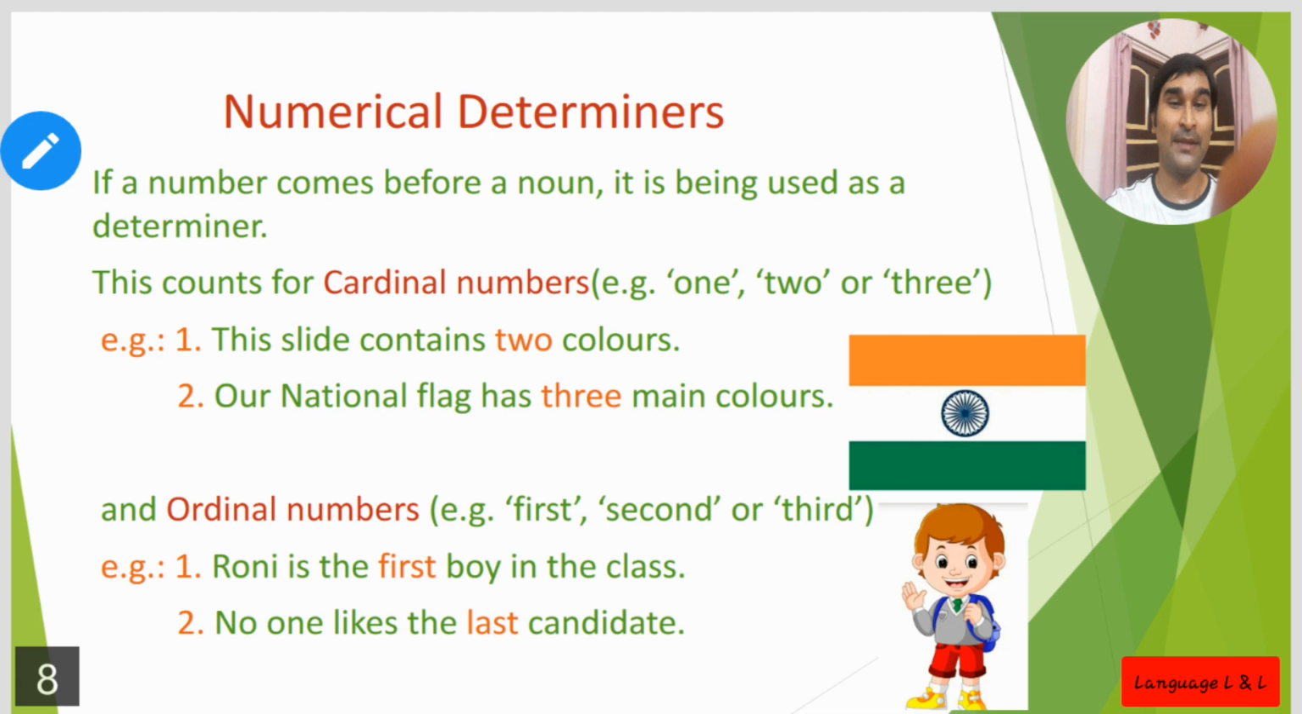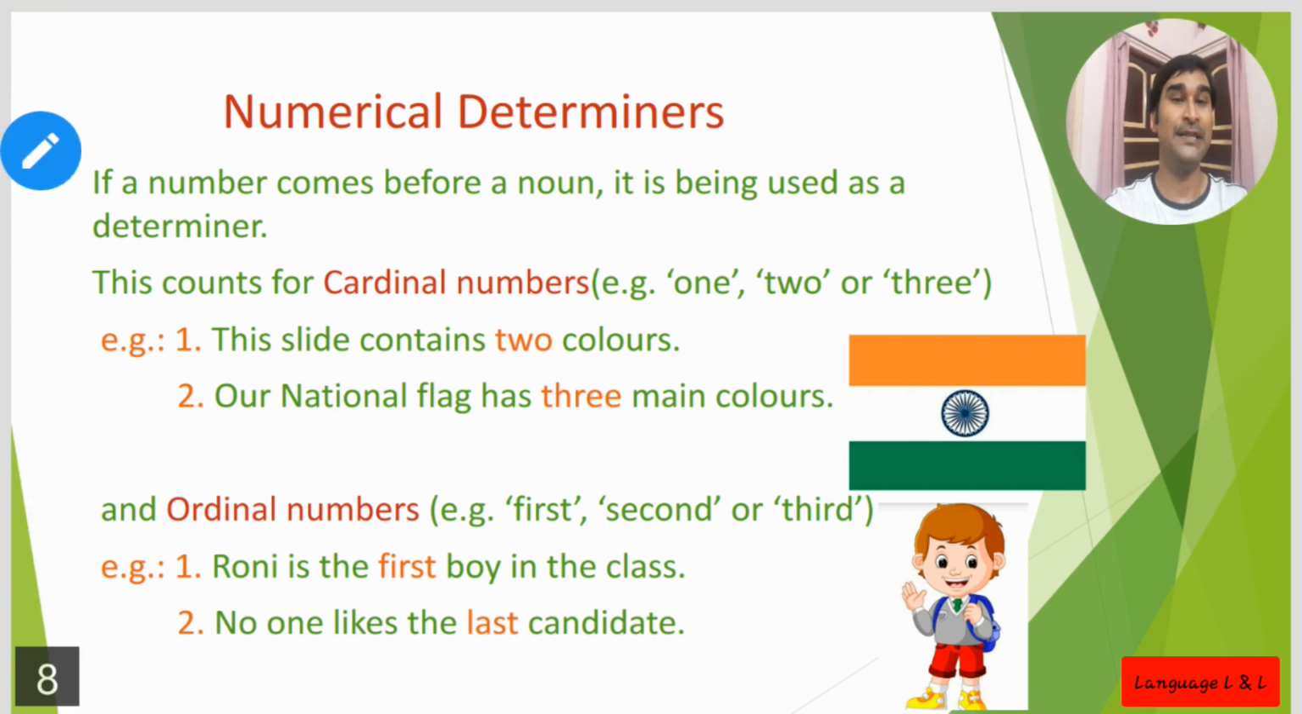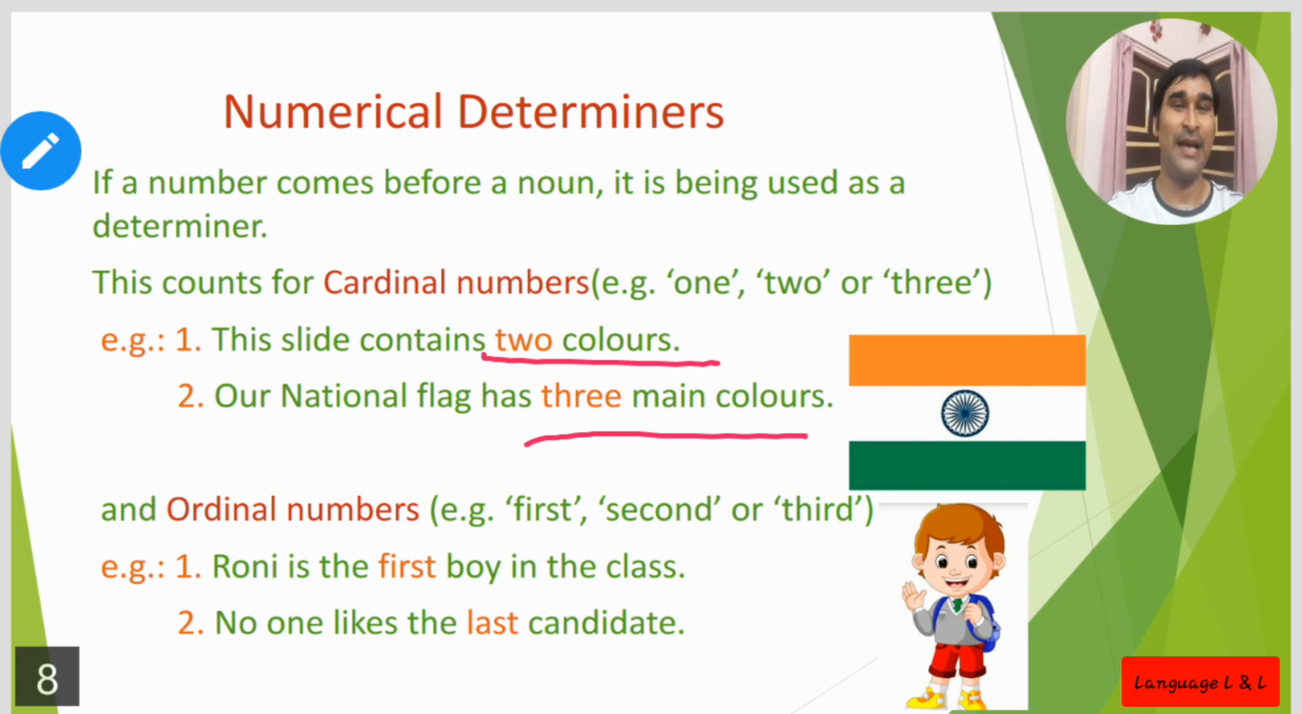Now for an example, you can easily see that this slide contains two colors. Colors is the noun, but two is a cardinal number. That's why it is a numerical determiner. Next one, our national flag has three main colors. Three main colors: before it, three, the cardinal number. That's why it is a numerical determiner.